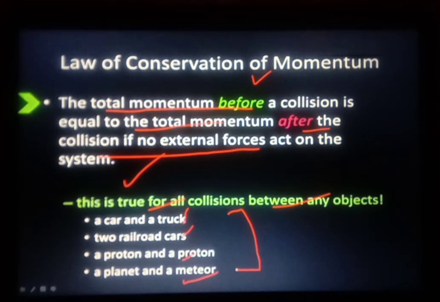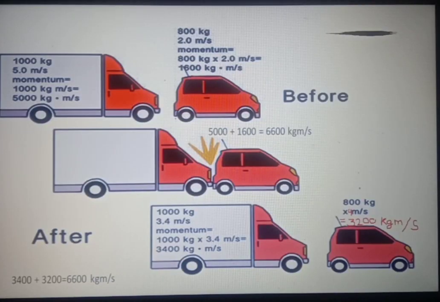The law of conservation of momentum means that whenever one body gains momentum, some other body must lose an equal amount of momentum. In other words, we can state this law like this: momentum is never created nor destroyed, it is only transferred from one object to another object. As we have discussed in this case also, the decrease in momentum of the truck will be equal to the increase in momentum of the car to keep the momentum conserved.